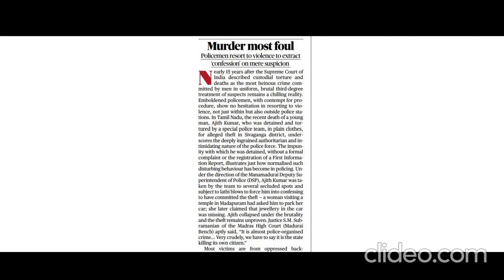Next, we have to discuss the measures that have been taken so far to combat custodial torture. The first one is the strengthening of our legal systems. There is a famous Supreme Court judgment, the Prakash Singh case of 2006. It is very, very important, please make a note. It talks about reforms in the police system. In this judgment, the Supreme Court said that we have to criminalize these custodial deaths. Also, the Supreme Court directed that we need to separate investigation and law and order functions.